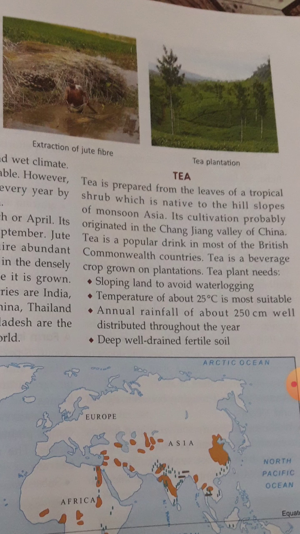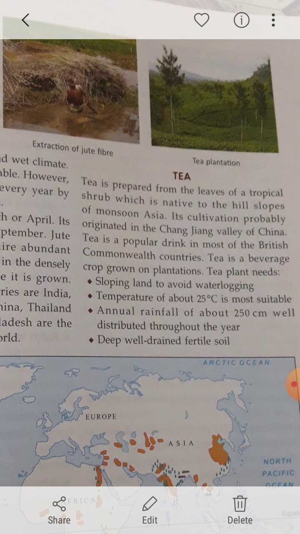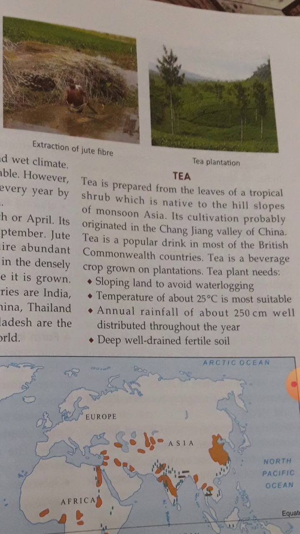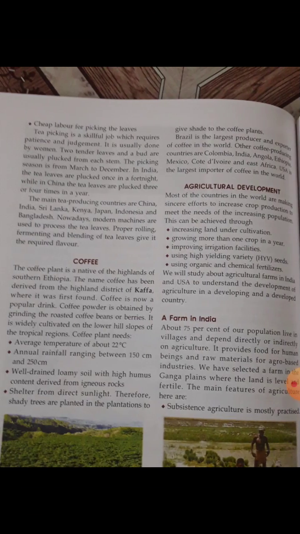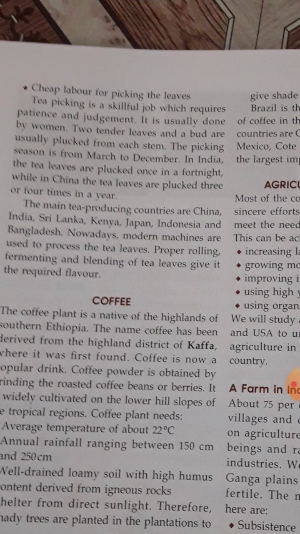What does the tea plant need? Sloping land, temperature of about 25 degrees Celsius, annual rainfall of 250 centimeters, as well as a deep, well-drained fertile soil. Cheap labor is also very important for picking the leaves.